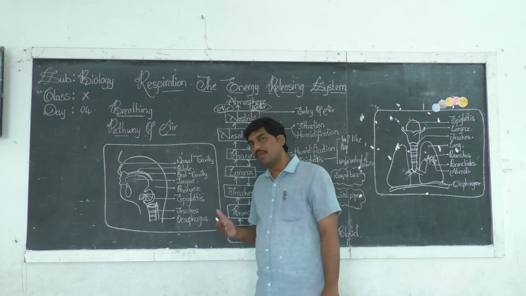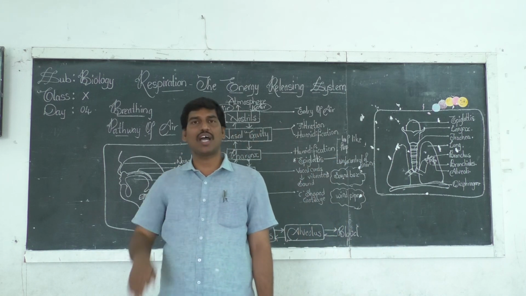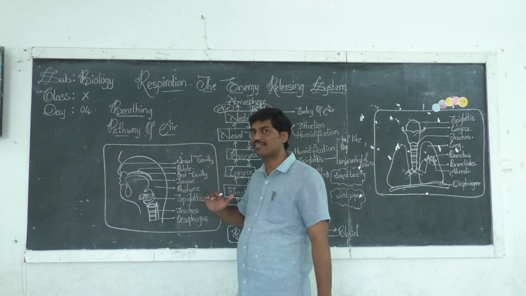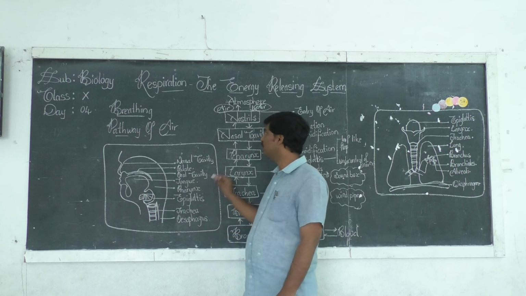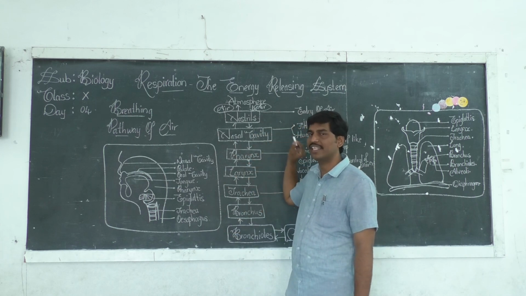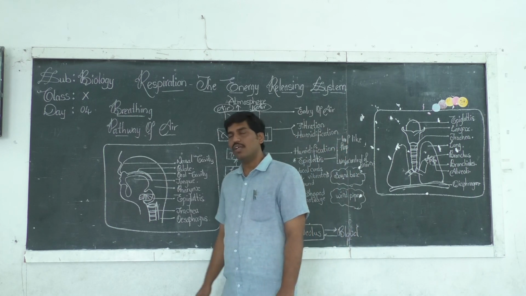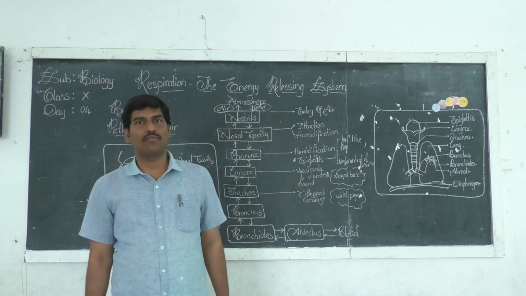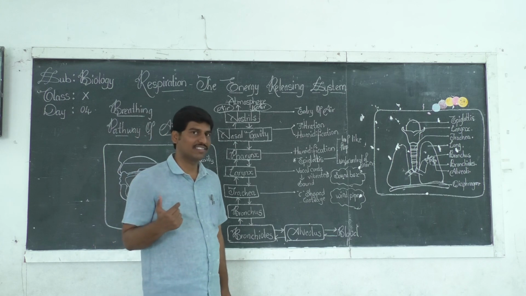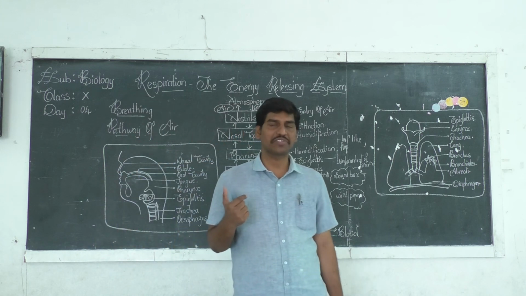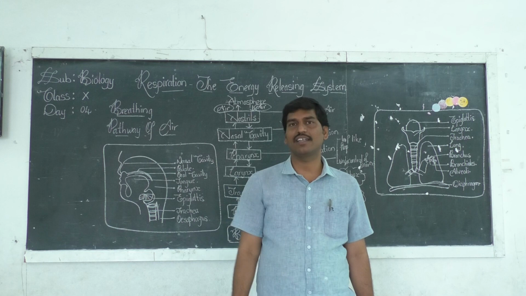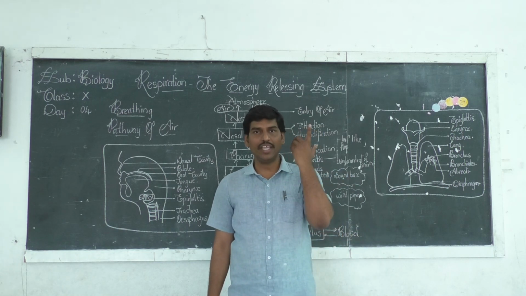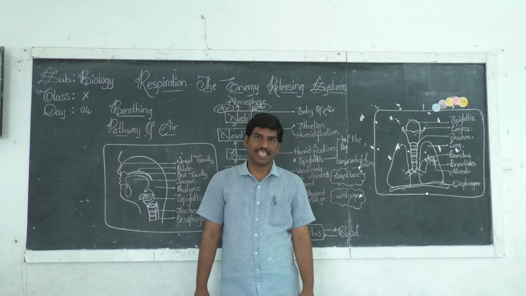Then the nostrils lead into a cavity which is called the nasal cavity. We have 2 nasal cavities: the right nostril leads into the right nasal cavity, whereas the left nostril leads into the left nasal cavity.